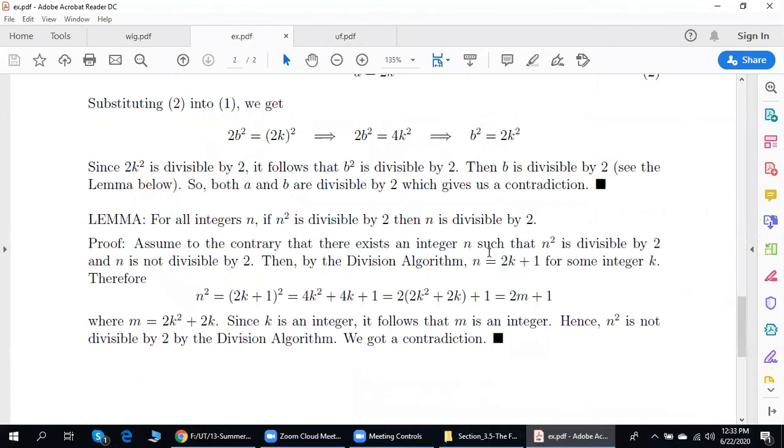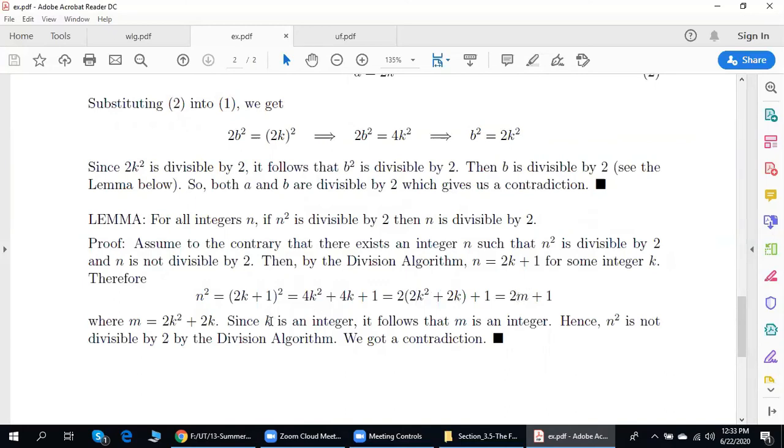And now, let us square this number. n squared is equal to (2k plus 1) squared. We expand parentheses. (2k) squared is 4k squared. 1 squared is 1. And finally, the middle term, 2 times 2k times 1, which is 4k. Next, let us factor out 2 over here. Done. And lastly, let us replace this term 2k squared plus 2k by m.